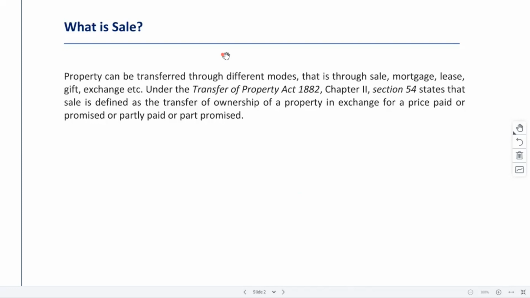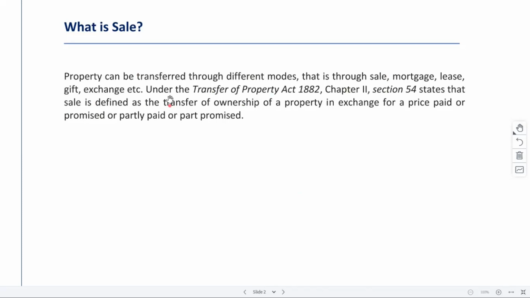But in case of sale, you are also giving ownership, you are also giving possession, you are giving almost all the rights that you have, right? So regarding sale, it is section 54. Property can be transferred through different modes, that is through sale, mortgage, lease, gift, exchange, etc. And under section 54, chapter 2, we have how property may be transferred by way of sale.